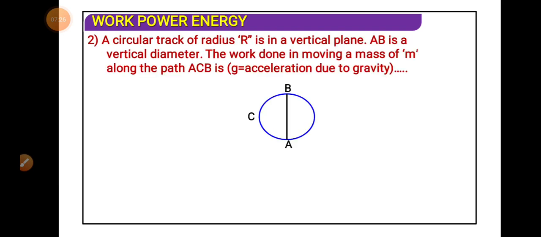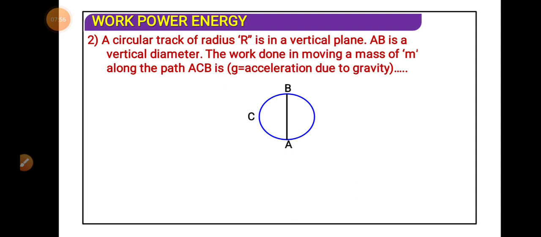There is a circular track of radius r in a vertical plane, and the body undergoes displacement from point A to point B. You have to find out the work done. So how will the work be done? We just find the direction of force. The direction of force here is downward, and the force is the weight of the body itself, that is the gravitational force.